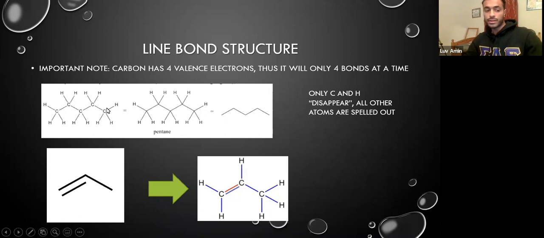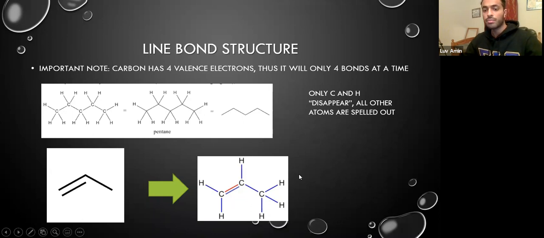Moving to a slightly more complicated structure, we can see this one down here. There are 3 carbons, 1 here, 1 here, and 1 here. The carbon on the left has 2 bonds, right? Because it has a double bond. And the other 2, to make it 4, would be hydrogens. So as you can see right here, you have 2 hydrogens. The middle carbon has 3 bonds on it, 1 bond here, and 1 double bond. And so it can only have 1 hydrogen attached to it, making it a total of 4.